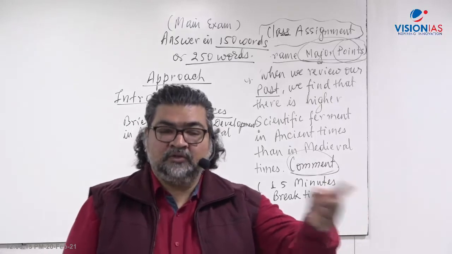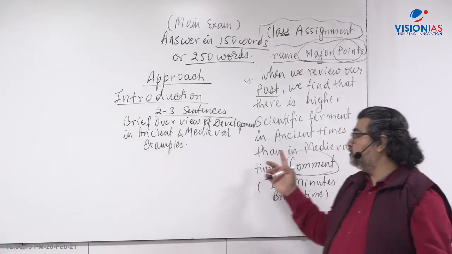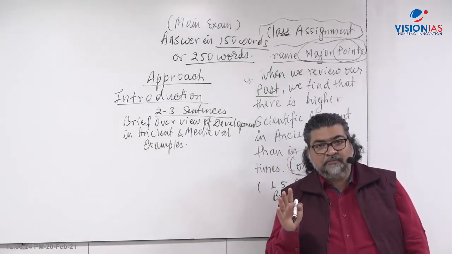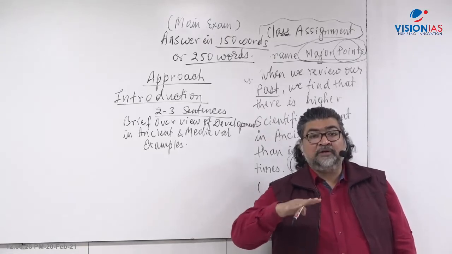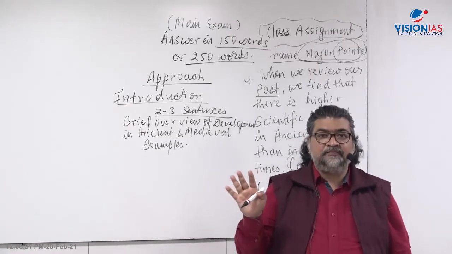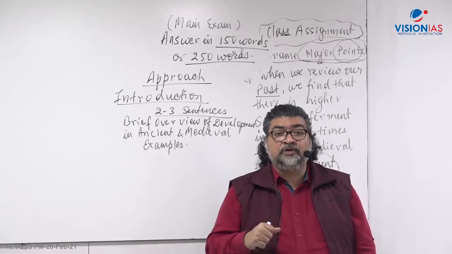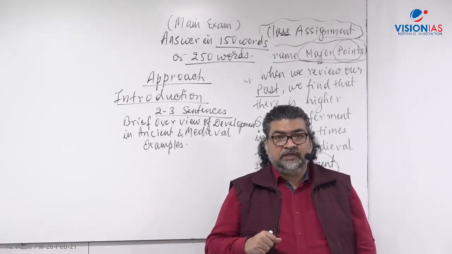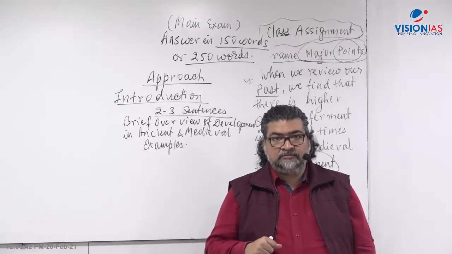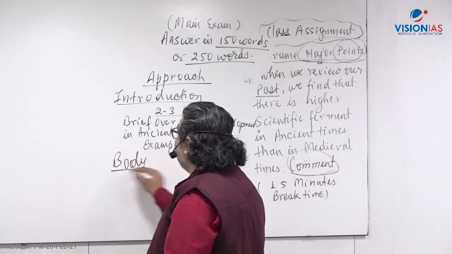Right? So what is comment here? You have to provide your opinion. That means it has to be backed with certain facts. There has to be some kind of factual backup when you are giving comment. Comment should not be without facts, right? You have to justify yourself. When you are commenting something, when you are giving your opinion, you have to justify it. And how would you justify yourself? When you provide examples.